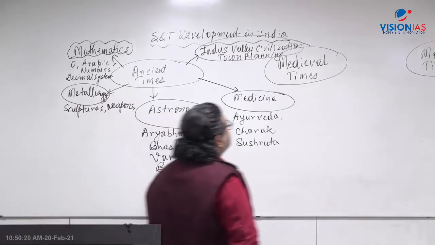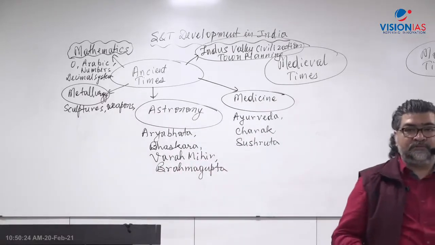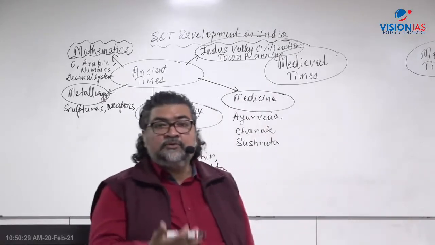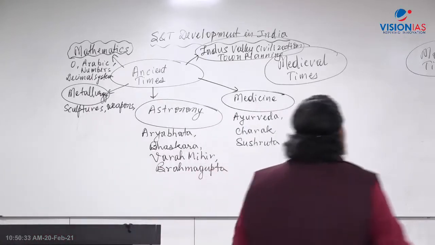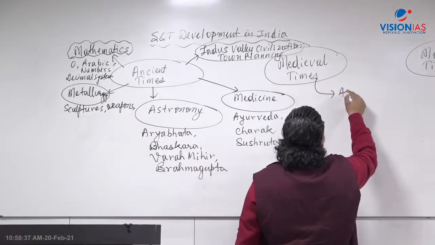Now, medieval times, we again see the growth not that much. The growth of science and technology in the medieval time was not that much as compared to ancient time, but there were certain developments. What all developments were there? If we talk about medieval times, the first aspect of development that comes here? Astronomy.